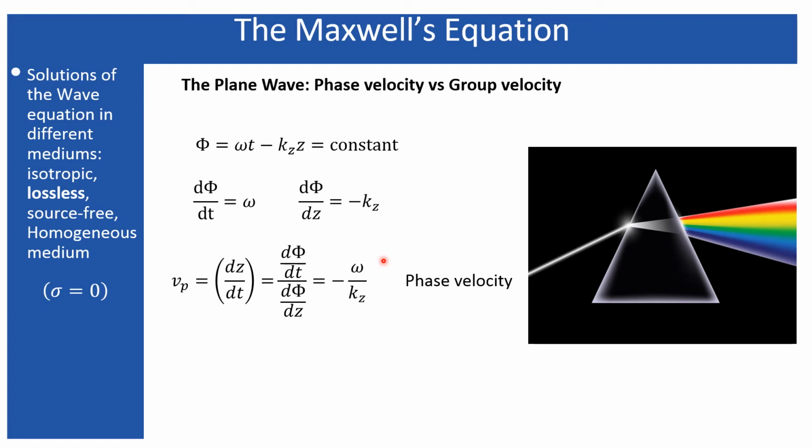But in general, you will see in my next slide that a wave generally contains many wavelengths. When it contains many wavelengths, they form an envelope. The velocity or speed of that envelope is called the group velocity, and that is represented by d omega d kz. So this represents the group velocity. Now let's understand what the phase velocity and the group velocity are from my next slide.